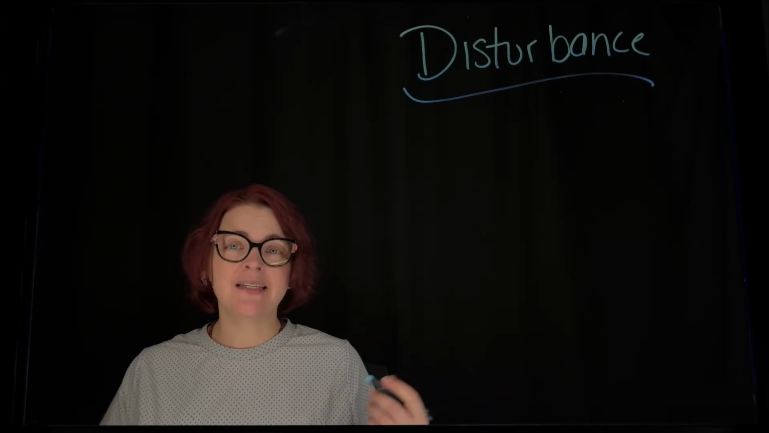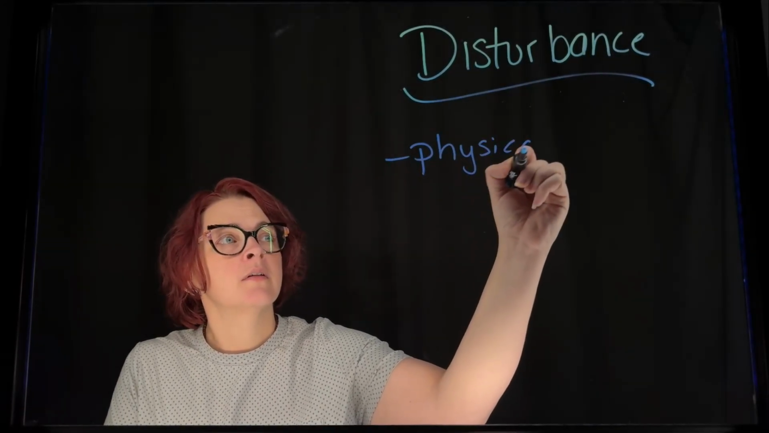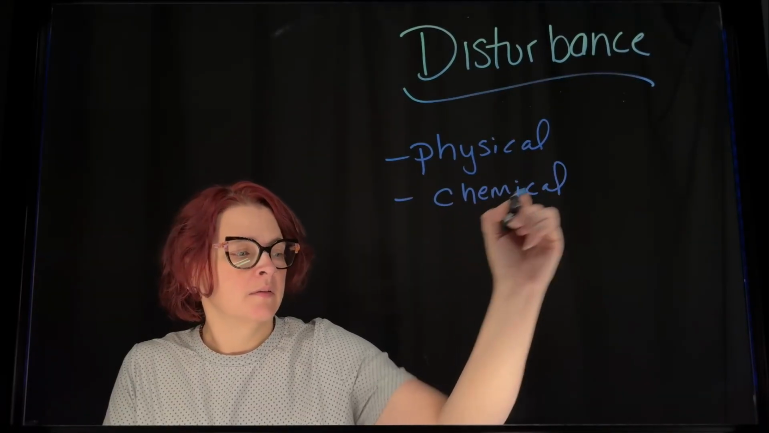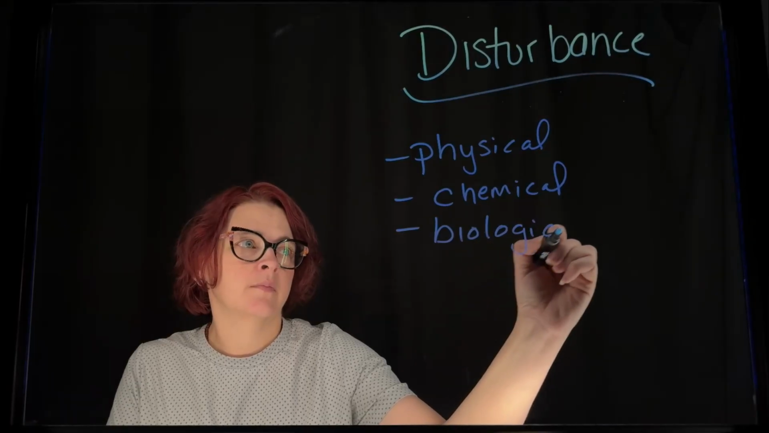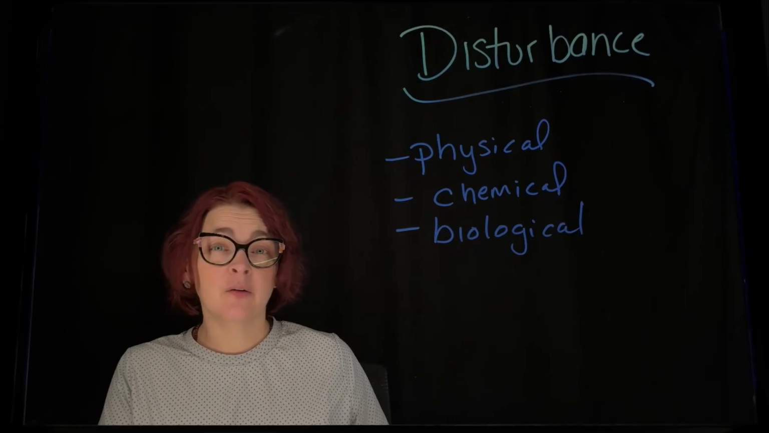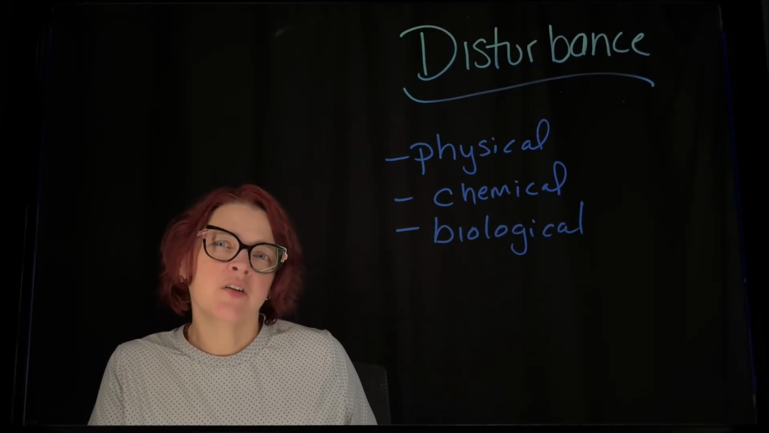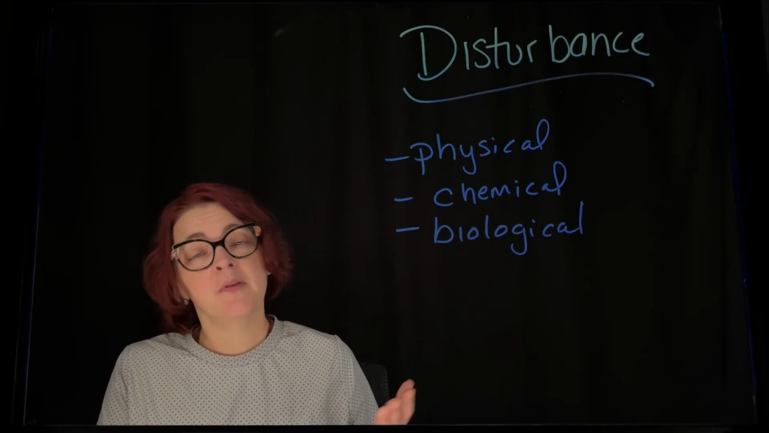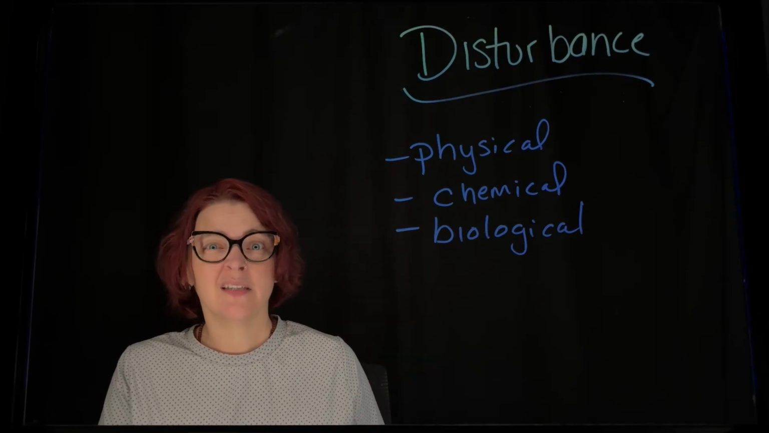A disturbance is caused by either a physical change, a chemical change, or a biological change. And it will result in a change in population size. It could be an increase in population or a decrease in population. And just a reminder, increases in population aren't necessarily always a good thing. It could be an increase in a population that might take over and be the disturbance, such as an invasive